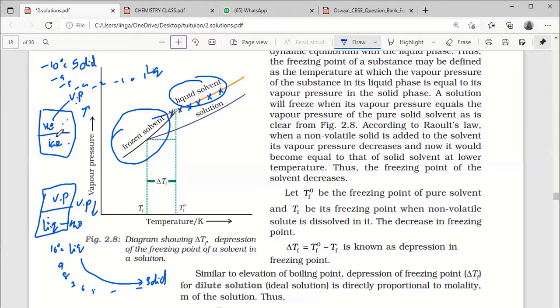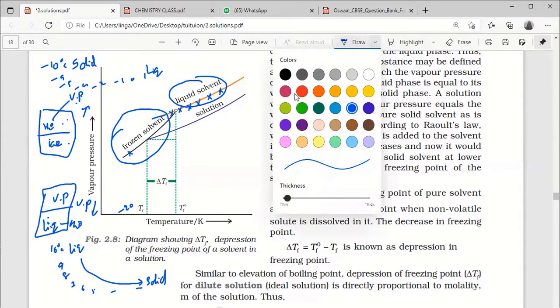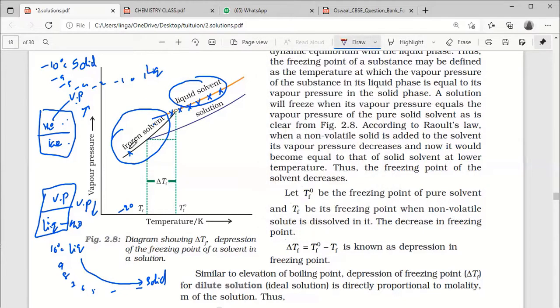Next, I am taking ice at, suppose, minus 20 degrees Celsius. Minus 20, minus 10, minus 5, minus 2, minus 1, 0. It's going like this.